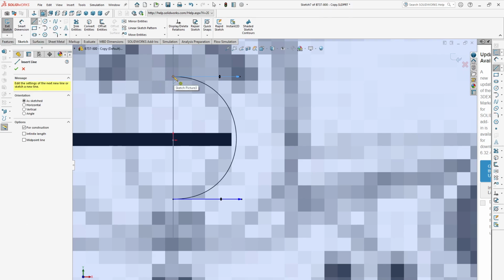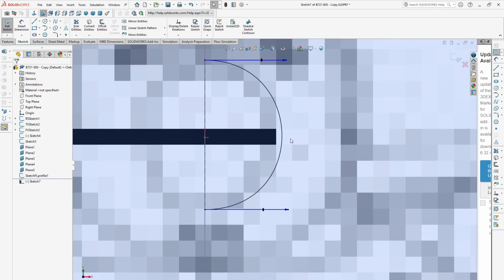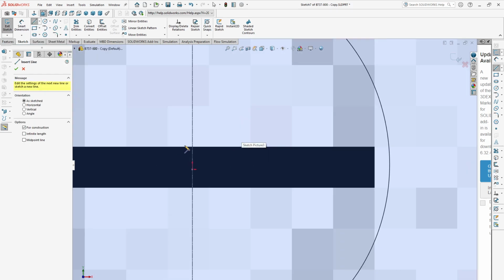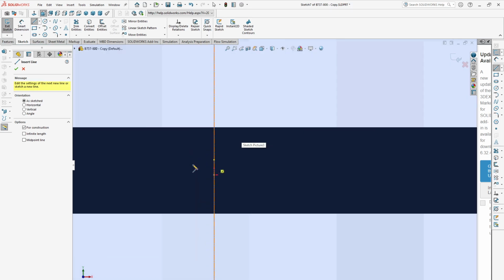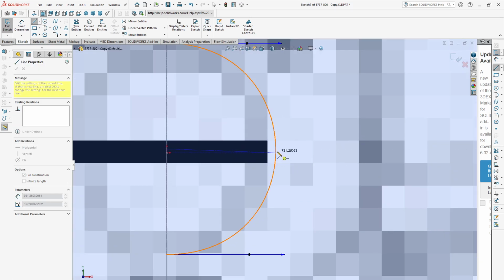Then sketch the center line from top to bottom, and take another center line from the center up to the end.